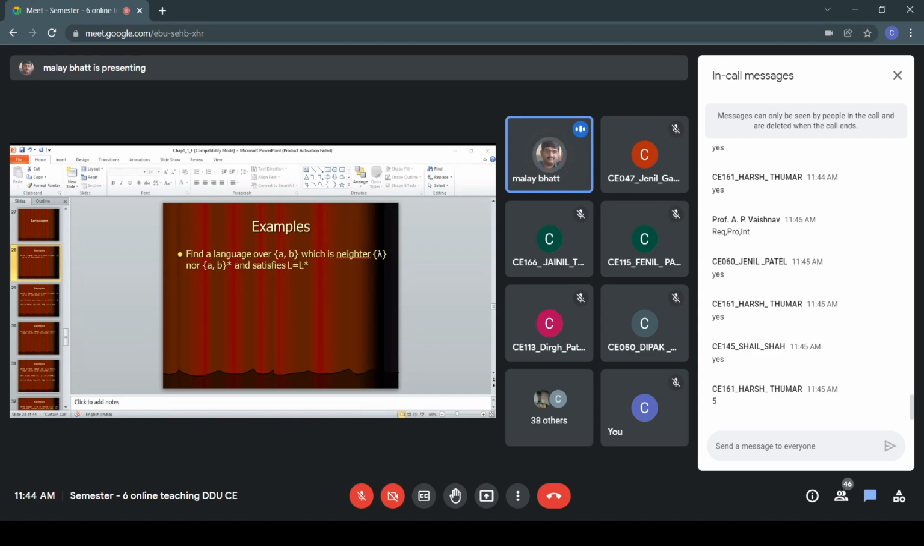If you can find any answer, you can write it in the chat window. Do you know any such language L which is a subset of (a,b)*, or we can say a subset of sigma star? I hope you are getting the question. Is it clear? We want a language L which is a subset of sigma star, that means (a,b)*, so that L is equal to L star.